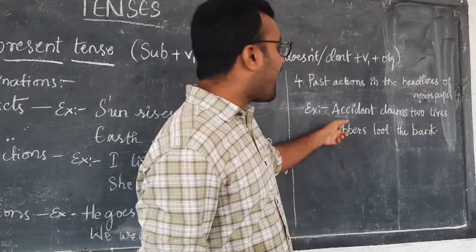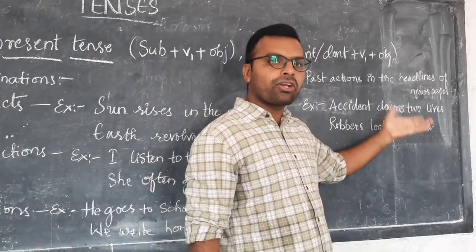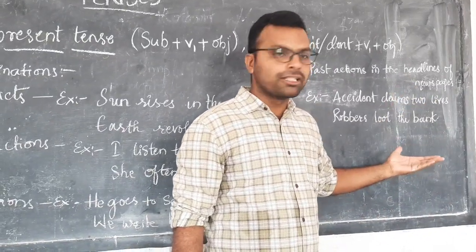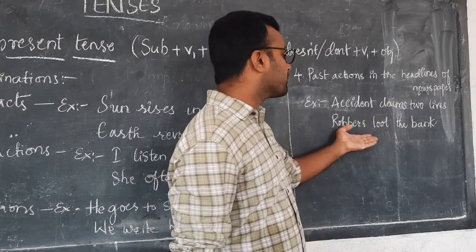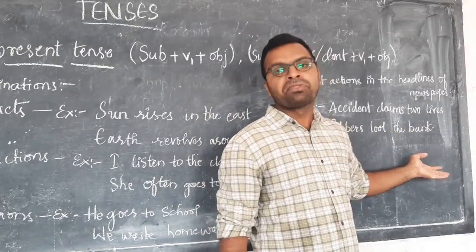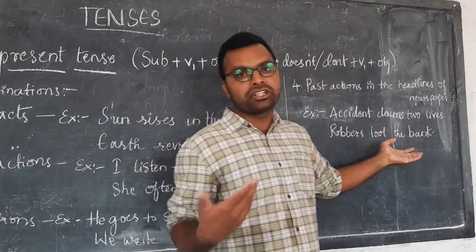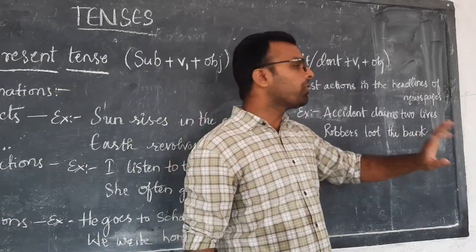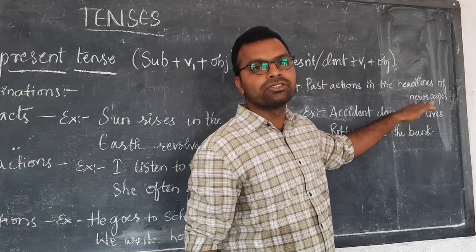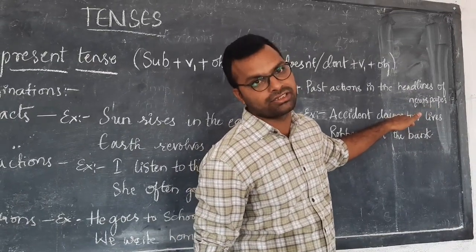For example, accident claims 2 lives. Already yesterday the accident had taken place, but today they have given it in the headlines in the simple present. And robbers loot the bank. Already yesterday the robbers had looted the bank, and today they have given it in the simple present in the headlines. Only for headline purposes do we use the simple present for past actions.